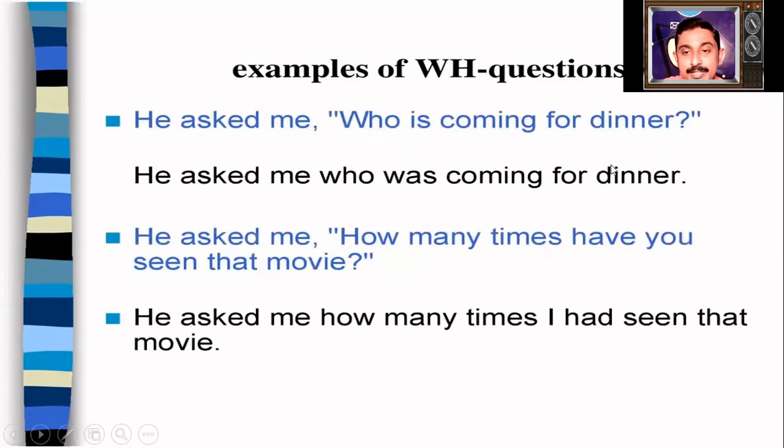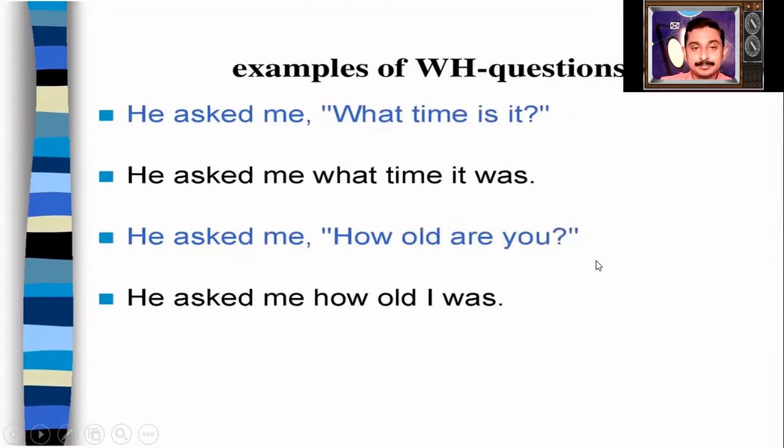He asked me, who is coming for dinner? He asked me, who was coming for dinner? He asked me, how many times have you seen that movie? He asked me how many times I had seen that movie. Why did we write I had seen? Because here, have you seen? Have is present perfect. He asked me, what time is it? He asked me what time it was. Is becomes was. He asked me, how old are you? He asked me how old I was.